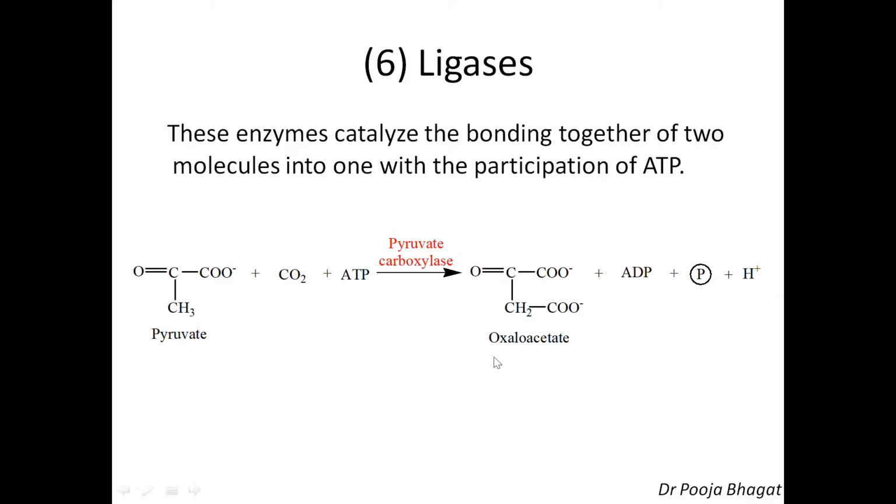That is a breaking of the ATP, an energy-rich molecule, so energy is released, and carbon dioxide is getting added onto the pyruvate to give oxaloacetate. So these two combine together to give oxaloacetate in the presence of ATP, where the ATP is getting converted into ADP plus inorganic phosphate. So this is ligases.